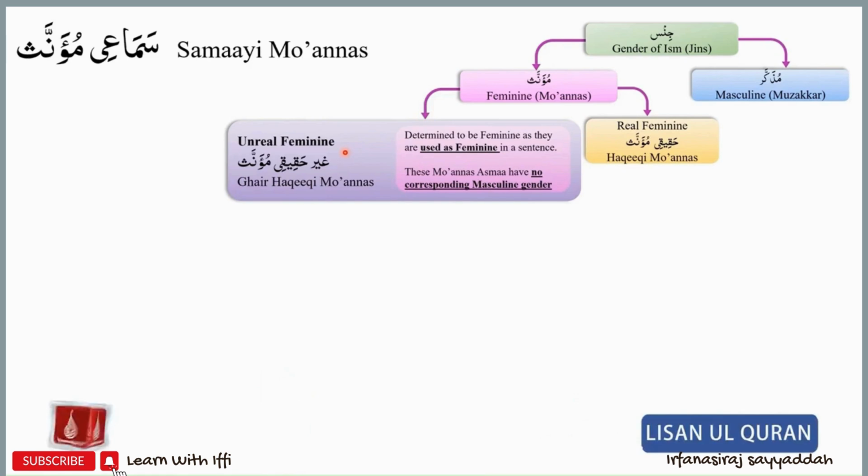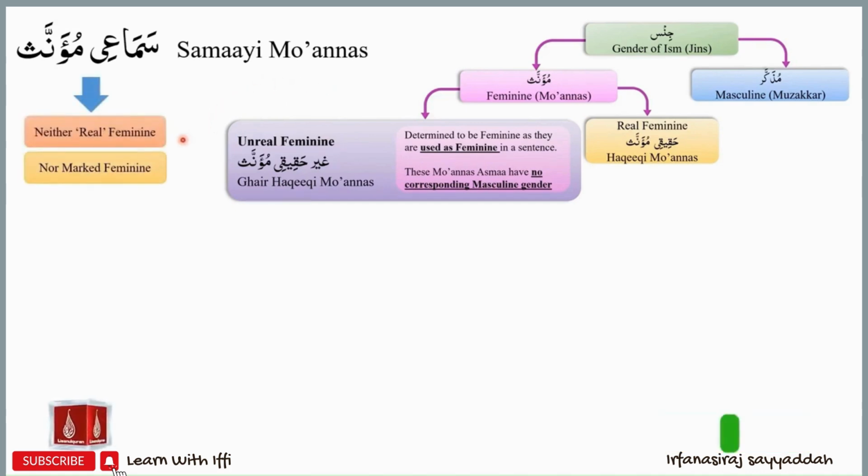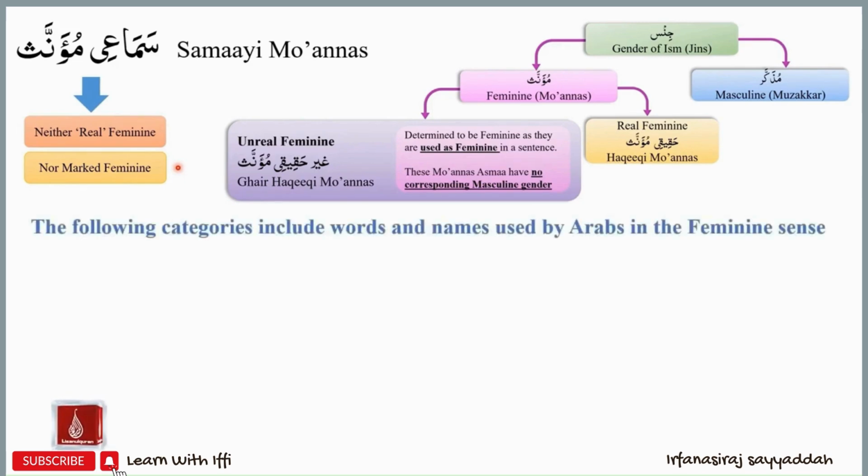The other group of unreal feminine asma is that of samai muannas. So samai muannas will neither include the real feminine asma, such as girl, woman, daughter, sister, nor will it include the marked feminine asma. Samai muannas asma are used as feminine in a sentence because the Arabs do so, and we have to follow their rules.